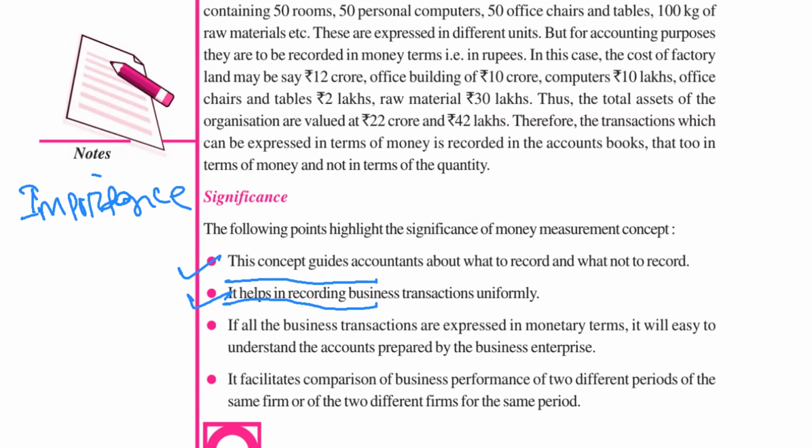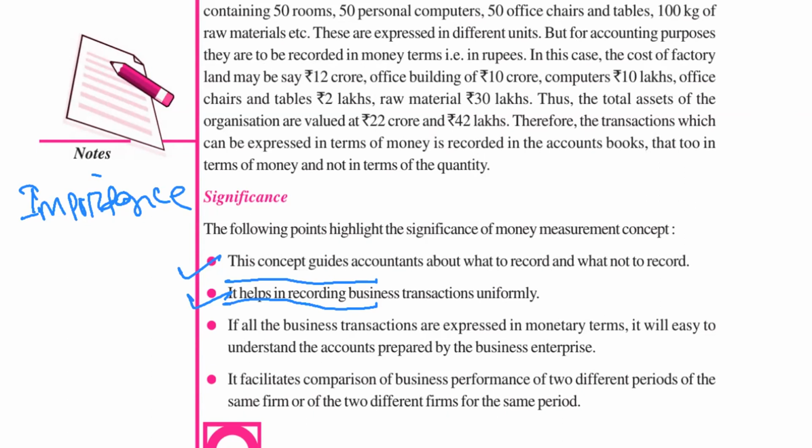The sales of another year is expressed in terms of money. So it is not easy to compare, or it is not justified to compare at all, right? So this concept helps in recording business transactions uniformly. Okay, means in terms of money only. All the business transactions are recorded in terms of money.